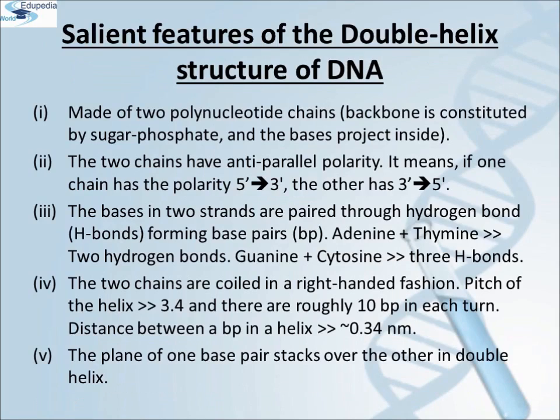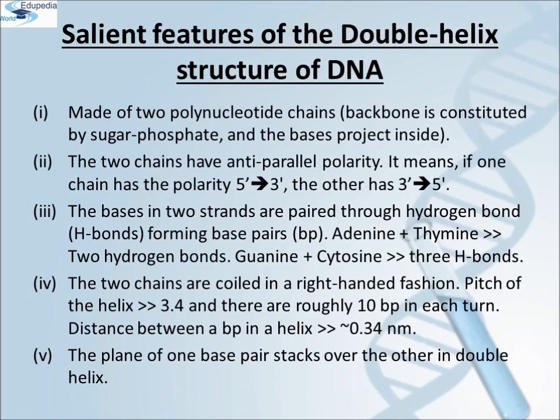Salient features of double helix structure of DNA are as follows. The first one, it is made of 2 polynucleotide chains where the backbone is constituted by sugar phosphate and the bases project inside. Second one, the 2 chains have anti-parallel polarity. It means if one chain has the polarity from 5' to 3', the other has 3' to 5'.